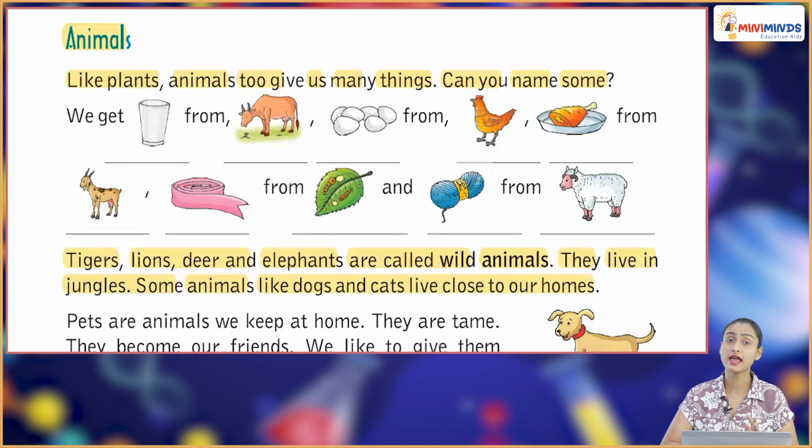Tigers, lions, deer and elephants are called wild animals. They live in jungles. Some animals like dogs and cats live closer to our homes. अब wild animals होते हैं यानी कि जंगली जानवर जो forest में रहते हैं. Then certain animals like dogs, cows, buffaloes, cats ये आपके घरों के आसपास भी आपको देखने को मिल जाती हैं.